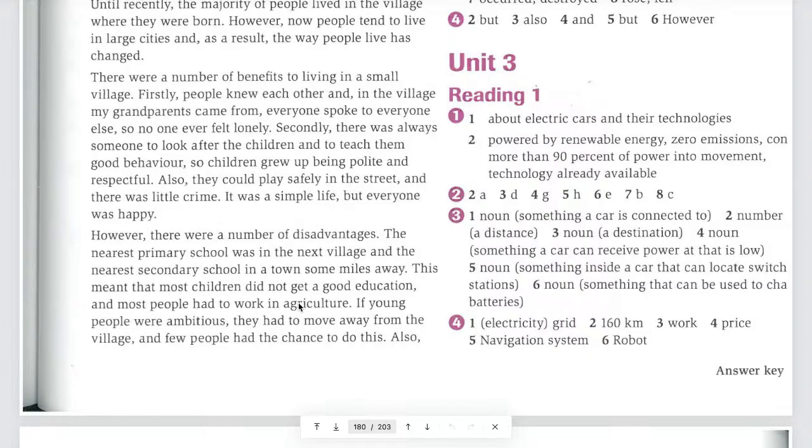They said where the school is, right? Why did they say that this means that some children did not get a good education? Because the school is very far away. Luckily we are not living in the mountain. You know that in some mountains they don't have many schools, right?